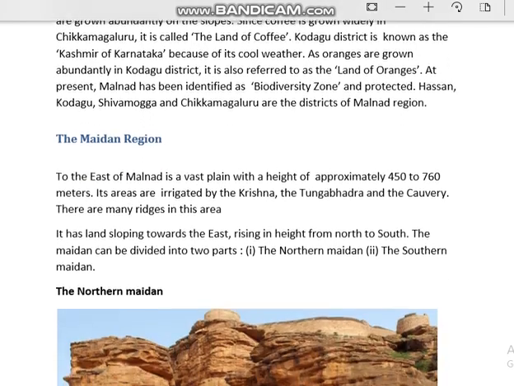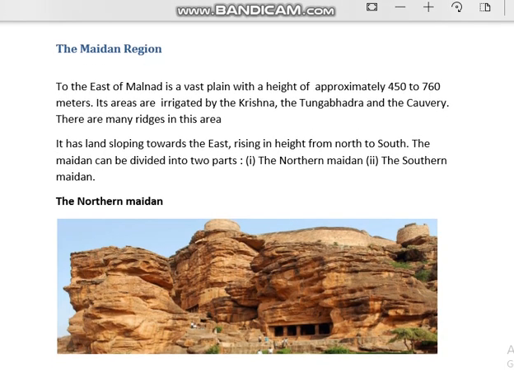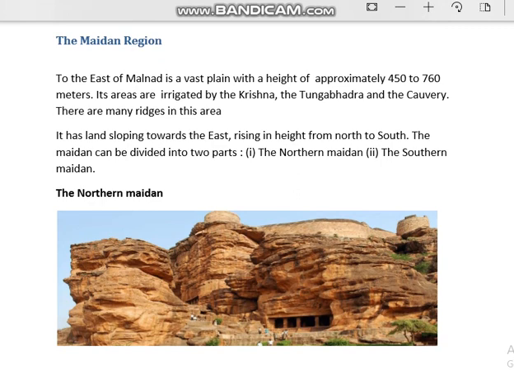After the Malnad region comes the Maidan region. This is the third physical division associated with Karnataka. To the east of the Malnad region is a vast plain with a height of approximately 450 to 760 meters. These areas are highly irrigated, as a lot of rivers like Krishna, Tungabhadra and Kaveri flow from here. This land slopes towards the east. It is on a higher side towards the north and then goes down towards the south.